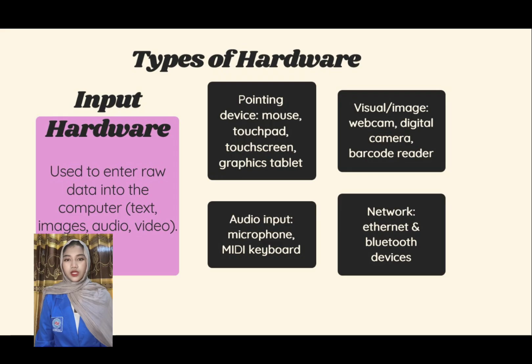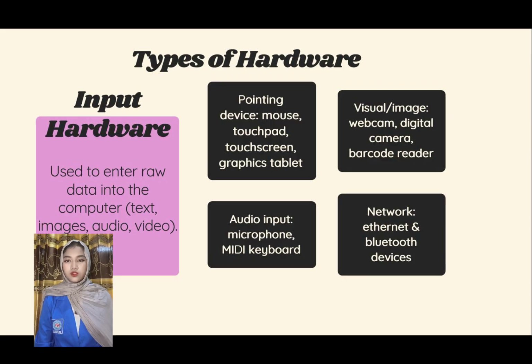At least there are 4 types of hardware used in a computer system. First, input hardware to receive the raw data. Second, processing hardware to process raw data instructions into information. Third, output hardware to distribute data and information.